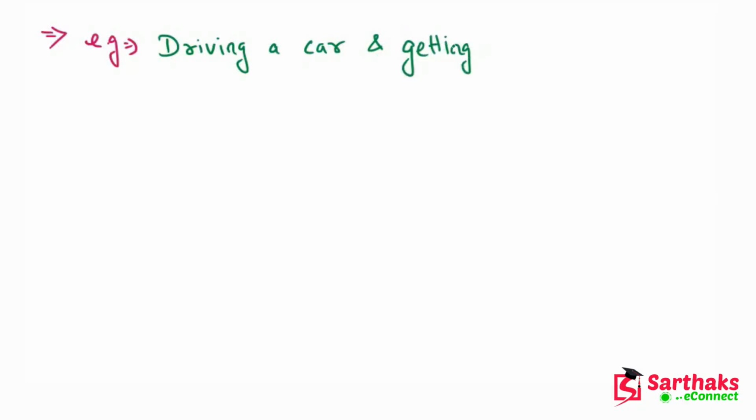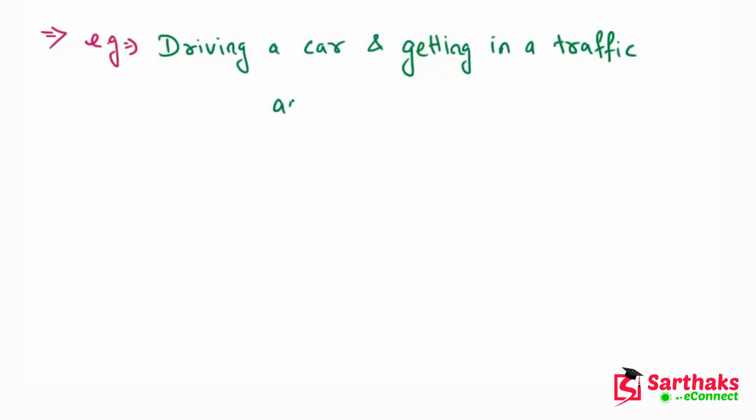Yes, so now let's talk about the dependent event. When two or more events are dependent on one another, then we can say that they are dependent events. Now if we see an example of dependent events, here is driving a car and getting in a traffic accident.